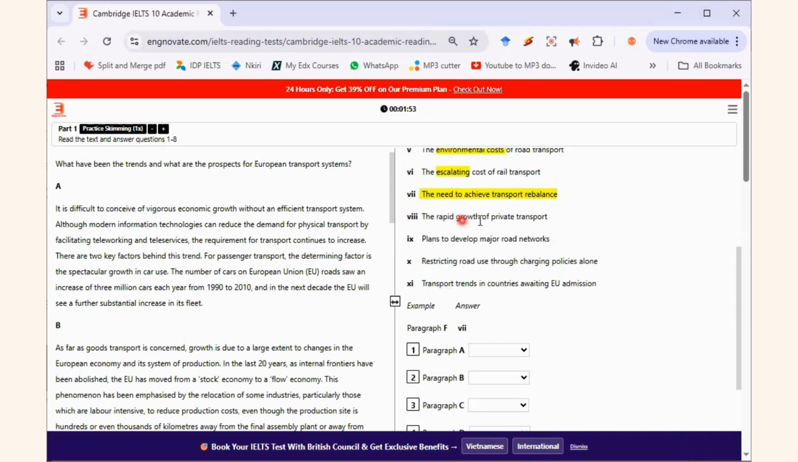The rapid growth of private transport. Private transport is a keyword for me here. Private transport means different families own their cars. Thank you. Escalating means increase. That's correct. Increasing cost. Number 9, plans to develop major road networks. Plans is a keyword here. Then another keyword here is going to be major. Major road networks.